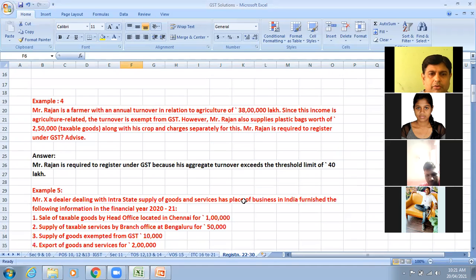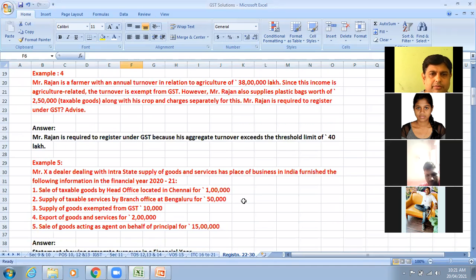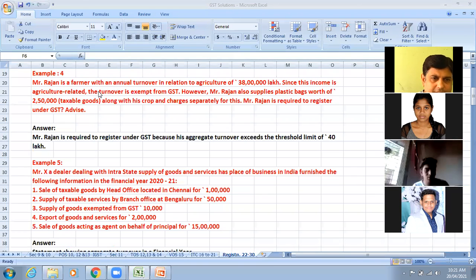So here also we found. Now let us go to question number 5. Do it on your own. Question number 5 states: Mr. X is a dealer dealing in interstate supply of goods and services, has place of business in India, and furnishes the following information for the financial year 2020-21.